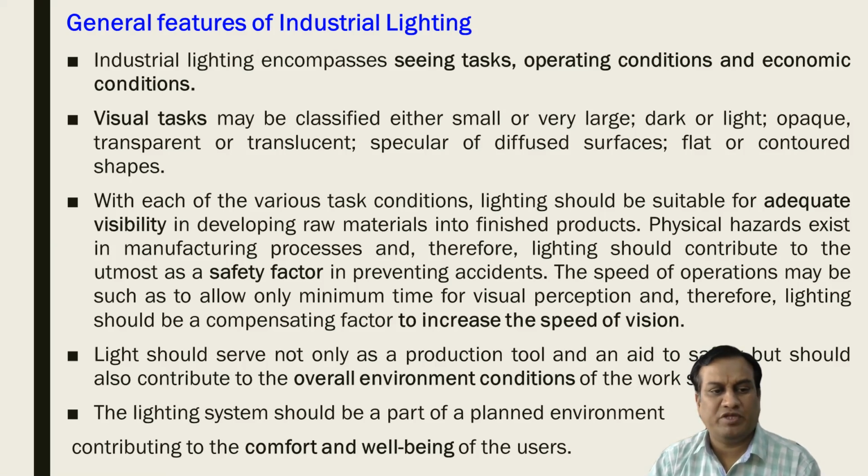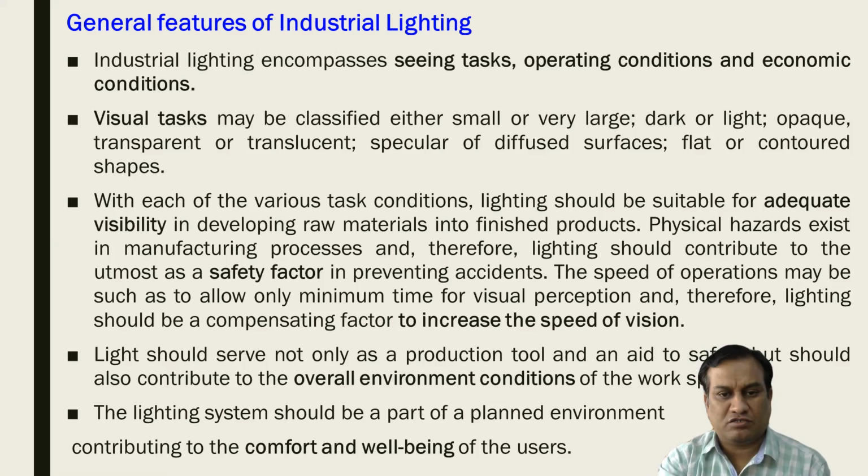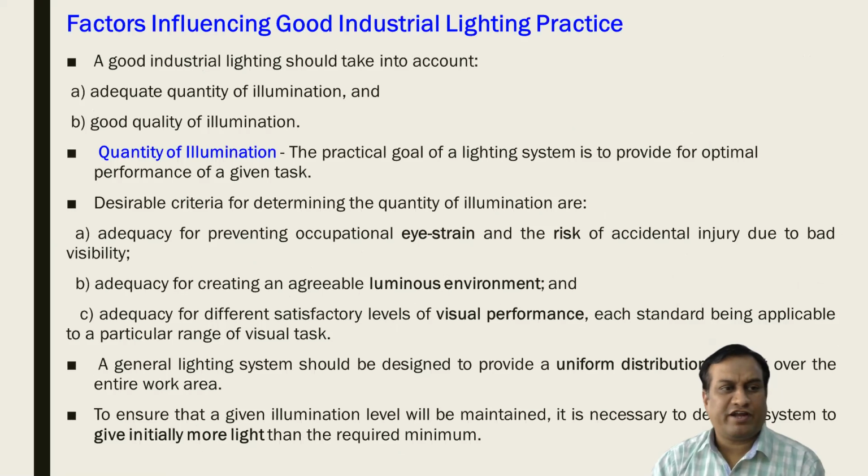The lighting system should be a part of the planned environment, contributing to the comfort and well-being of the users. So it is not limited to visibility, the visual task or the safety factor only, but is also related to the comfort and well-being of the users. What are the factors that influence good industrial lighting practices? There are majorly two factors, quality and quantity. Adequate quantity of illumination is the basic requirement, along with good quality.